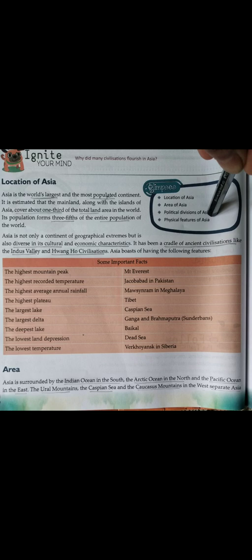Asia is the world's largest and the most populated continent. It is estimated that the mainland of Asia, along with its islands, covers about one-third of the total land area in the world.